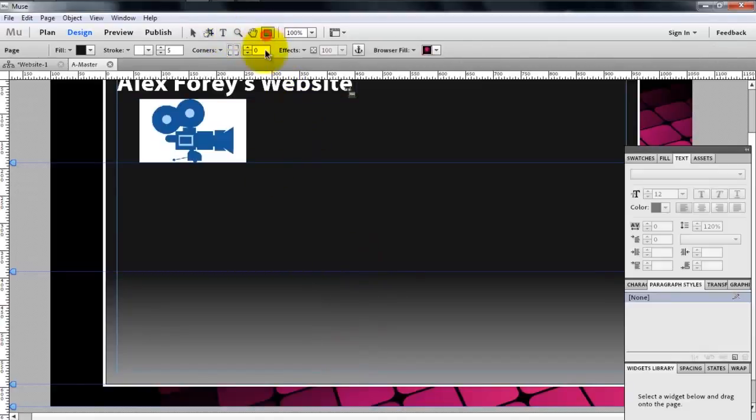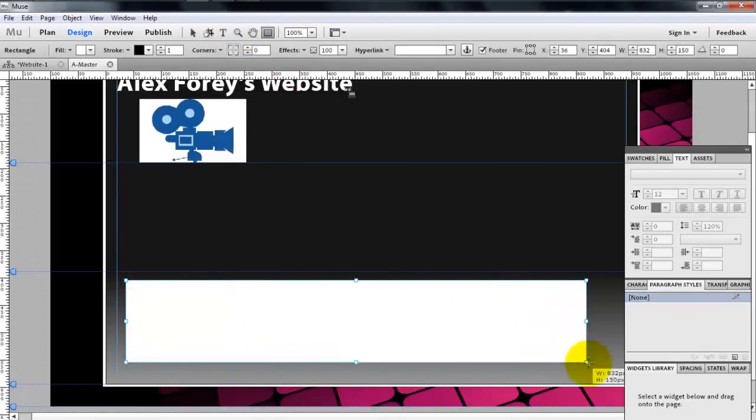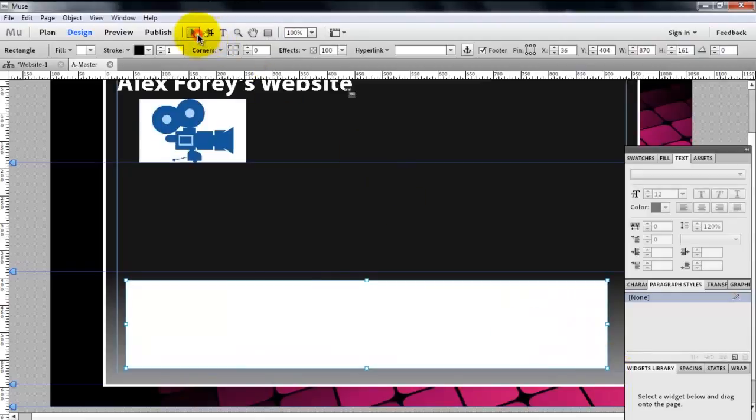Now I'm going to create another rectangle, and this is going to be a container for the contact information at the bottom. So again, let's go fill.